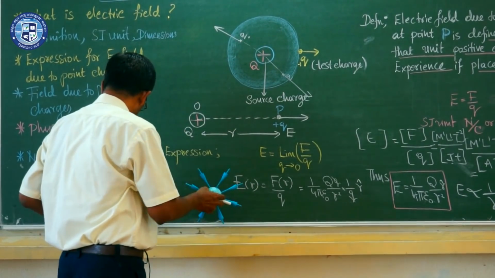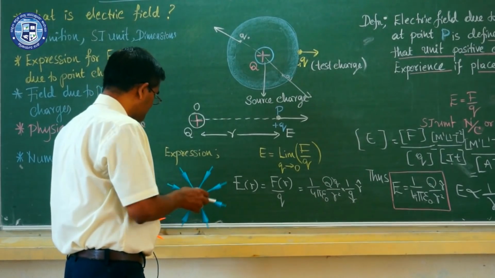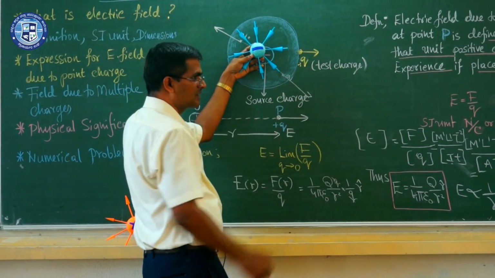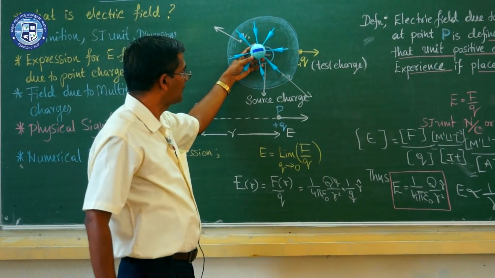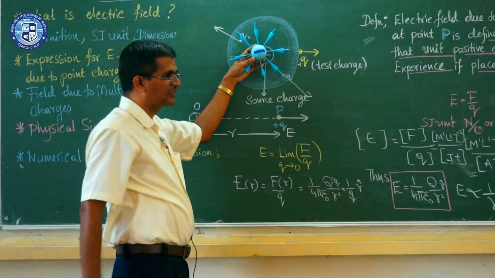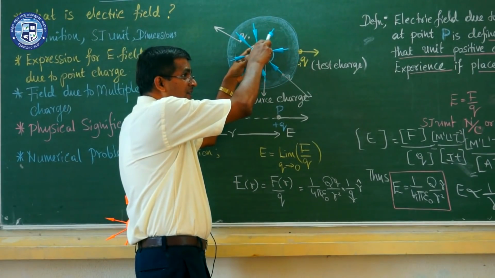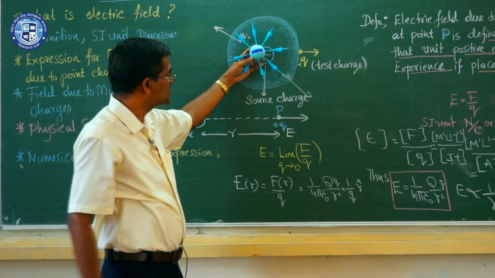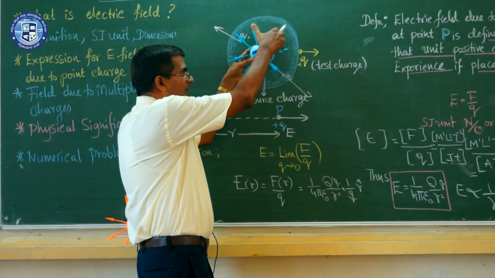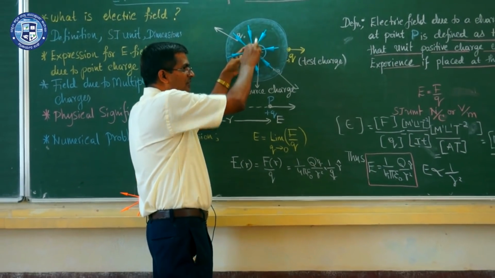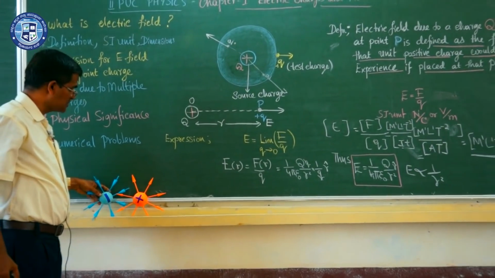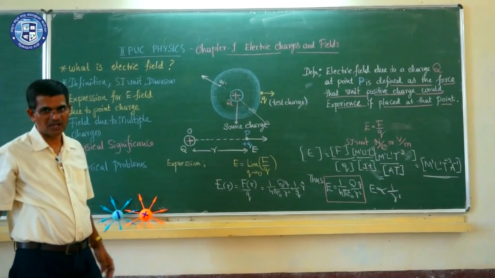Suppose instead of a positive charge we have a negative charge. If you place a test charge, which is always a positive charge, it is attracted towards it at any point. So the direction of electric field around a negative charge is always radially inwards, and the electric field lines are directed towards it. That is about the electric field around a positive charge as well as a negative charge.